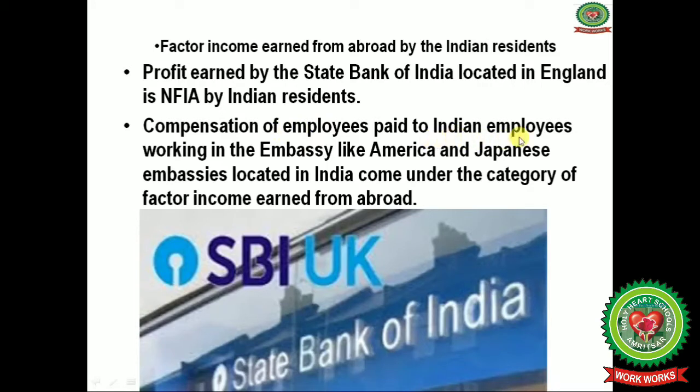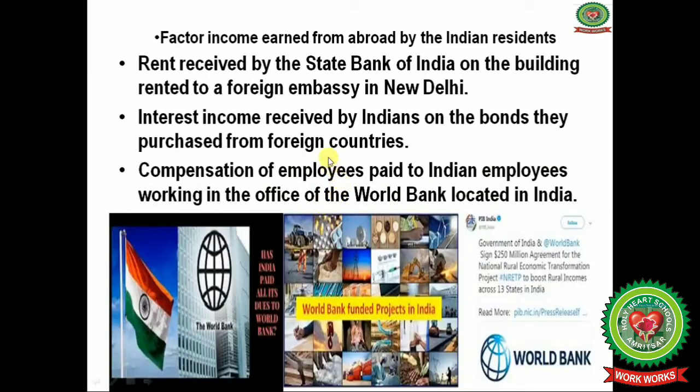Compensation of employees paid to Indian employees working in embassies like the American and Japanese embassies located in India comes under the category of factor income earned from abroad.